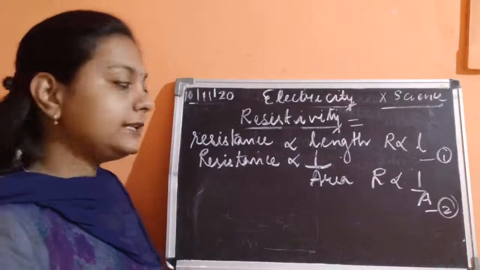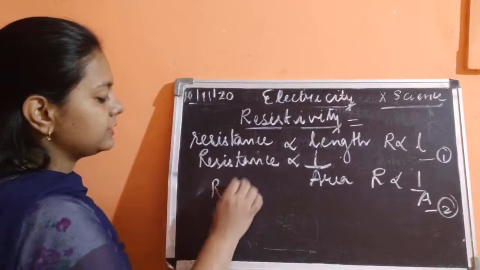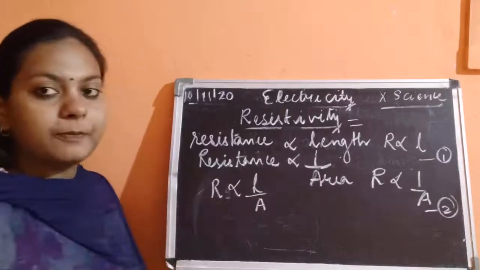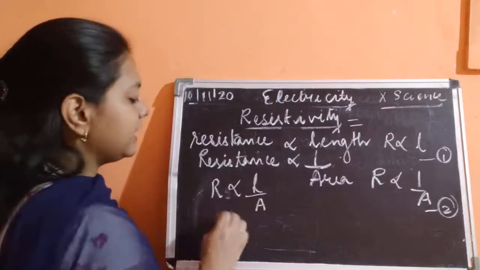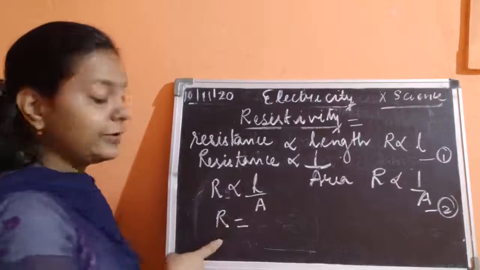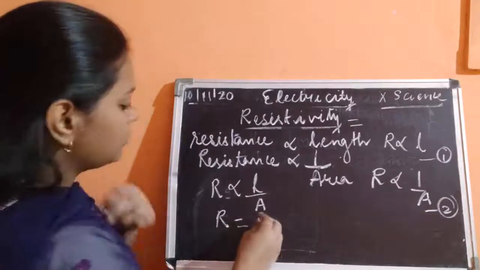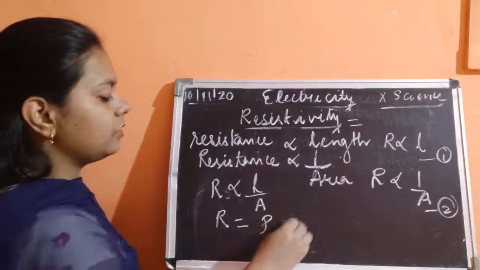Now if we combine these two equations, we get resistance is proportional to length and inversely proportional to area. Now for removing this proportionality symbol, we will be writing an equal to symbol and we will be introducing one constant whose name is rho.